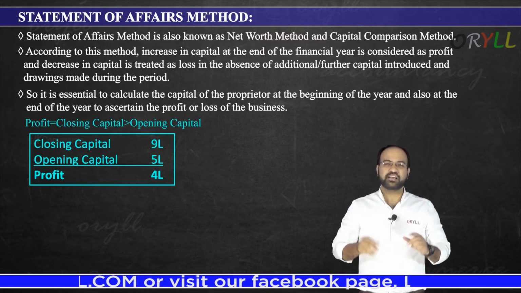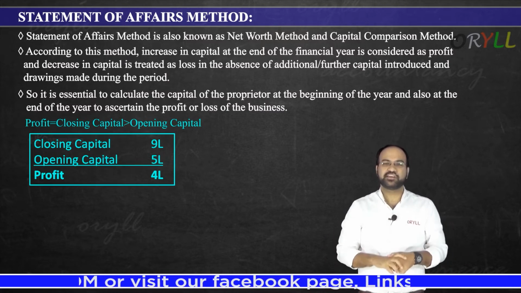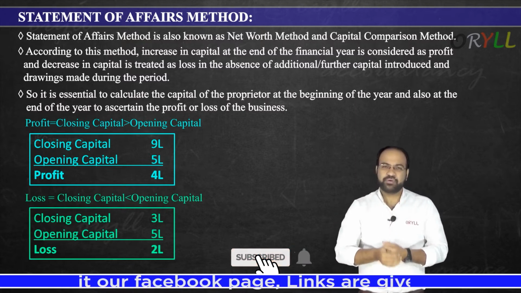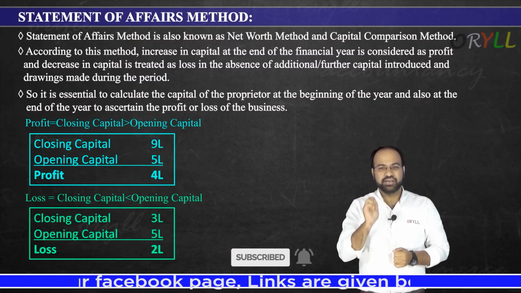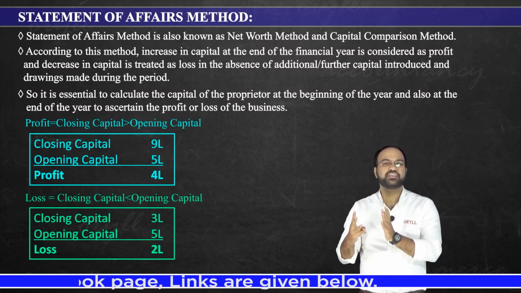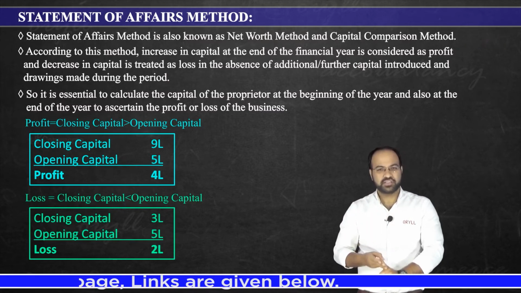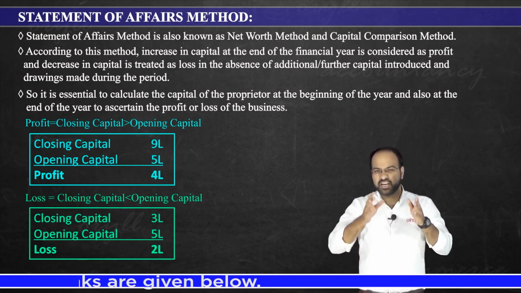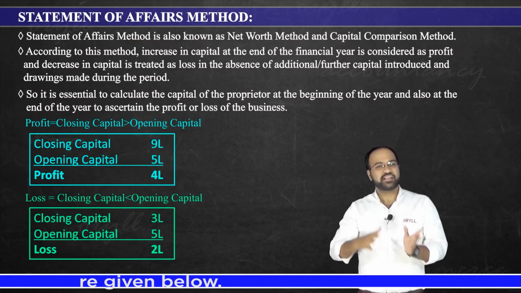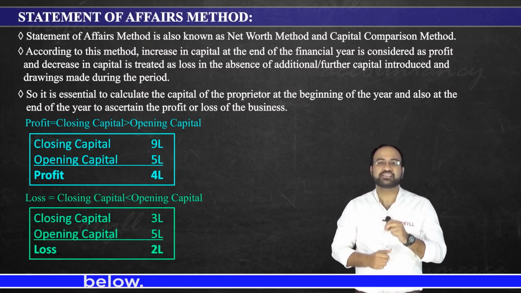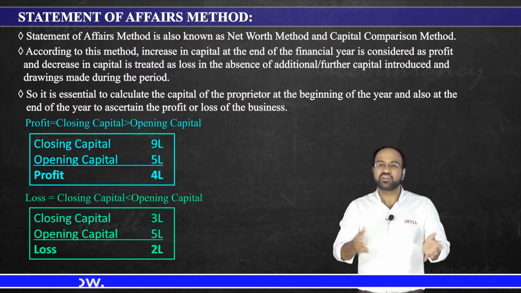Then when will there be a loss? Loss will be there when closing capital is less than opening capital. See this example: this time closing capital is only 3 lakhs. What it means is that at the end of the year we have capital of only 3 lakhs, but what was the opening capital? Opening capital was 5 lakhs. It means at the beginning we had 5 lakhs, but at the end of the year we have only 3 lakhs, so we have 2 lakhs less. Yes or no? That is your loss.